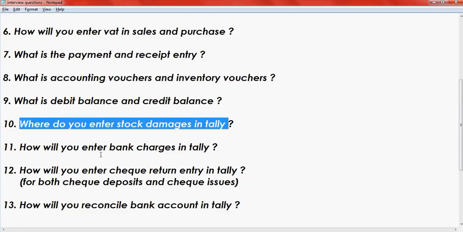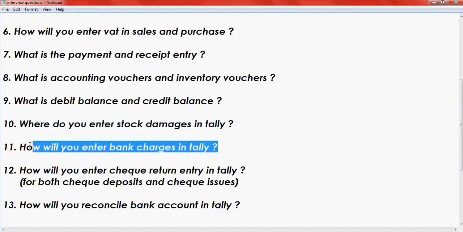The next question is, how will you enter bank charges? While you reconcile the bank account, some bank charges and check returns may not appear in Tally, because you can find the charges only when you see the bank statement. You have to enter them in journal entries or payment vouchers.